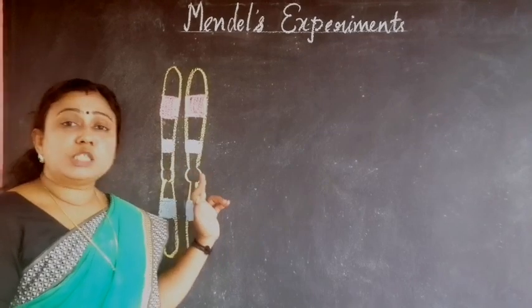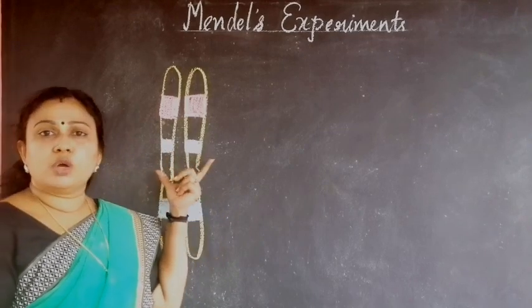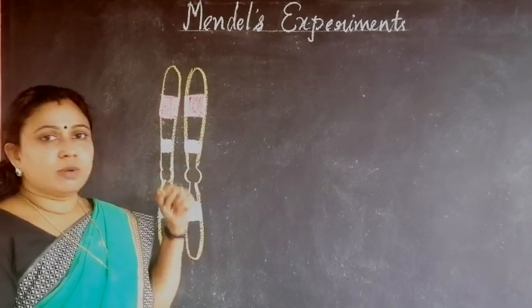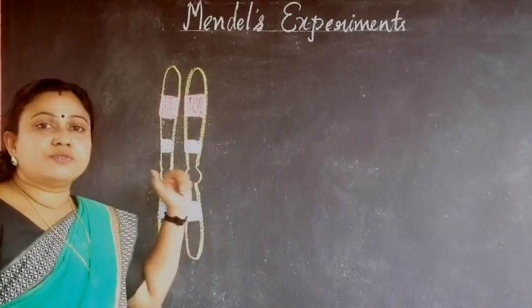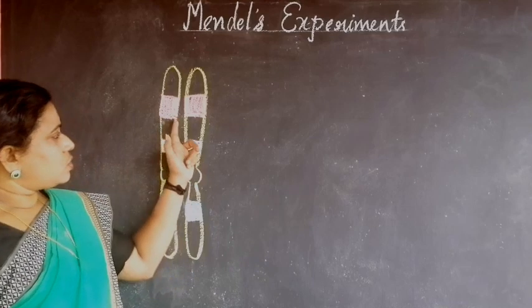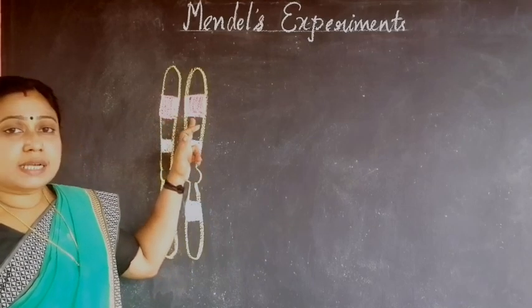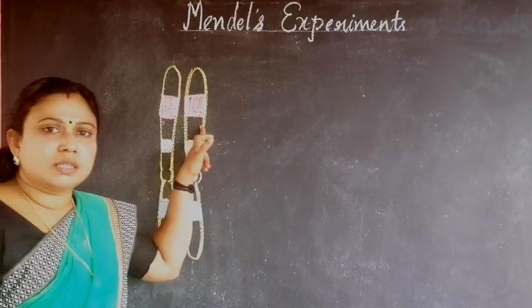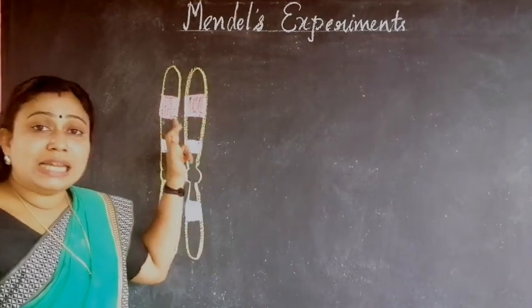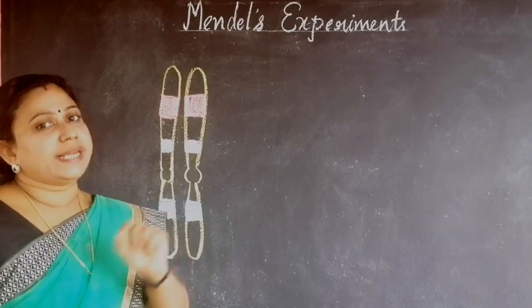See, in this picture, you can see a pair of homologous chromosomes, and here I have marked the presence of genes. Like we earlier discussed, a pair of alleles are for height.